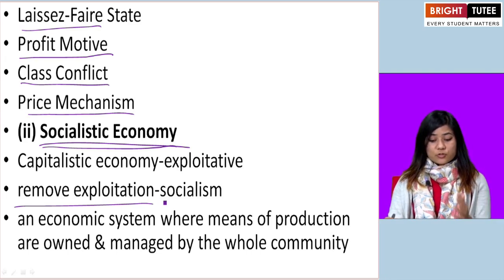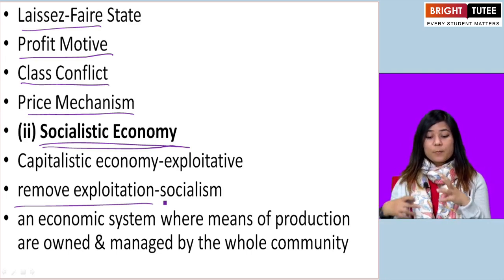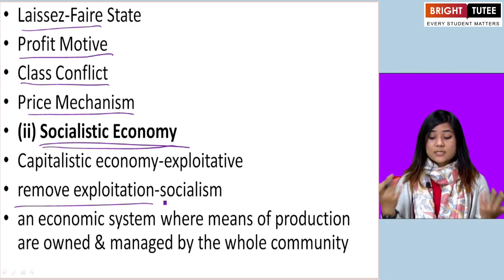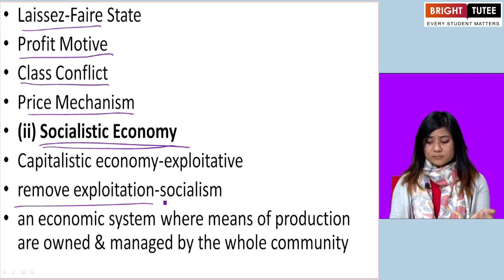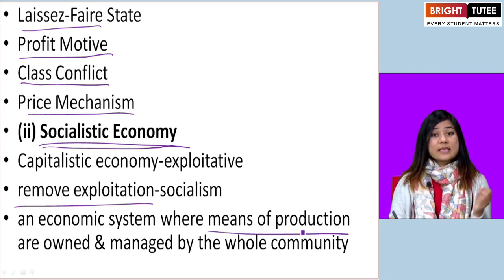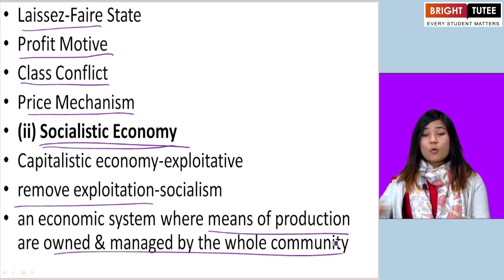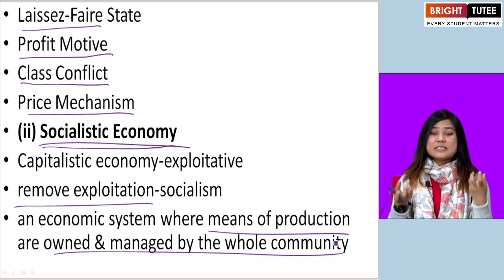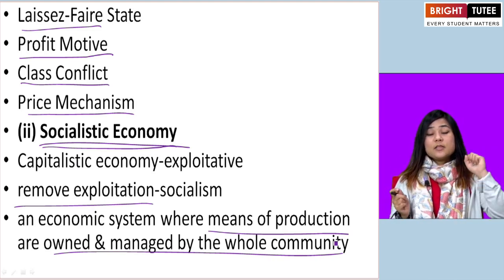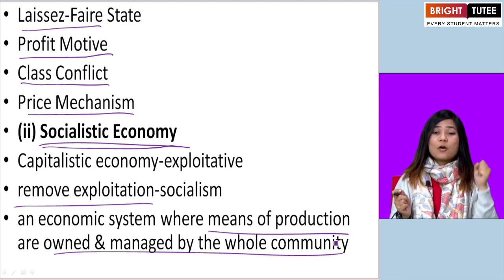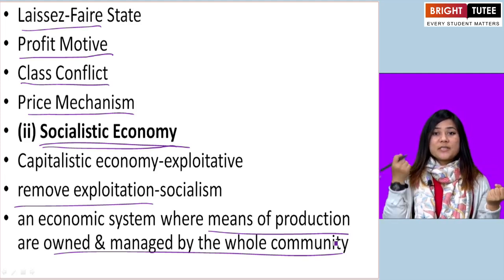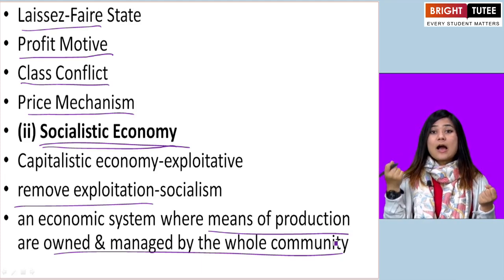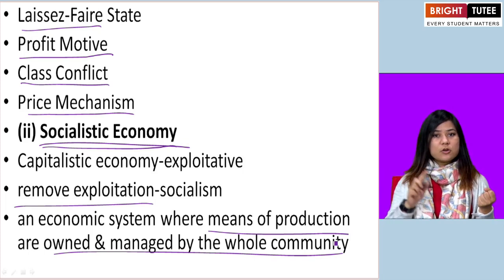Okay, so socialism is the term from where socialistic economy comes. So what is socialism? In socialism, the means of production are owned and managed by the whole community. So you see the main difference between capitalism and socialism is that in capitalism, the means of production are owned by private individuals. But in socialism, the means of production are owned by the whole community, not individuals.